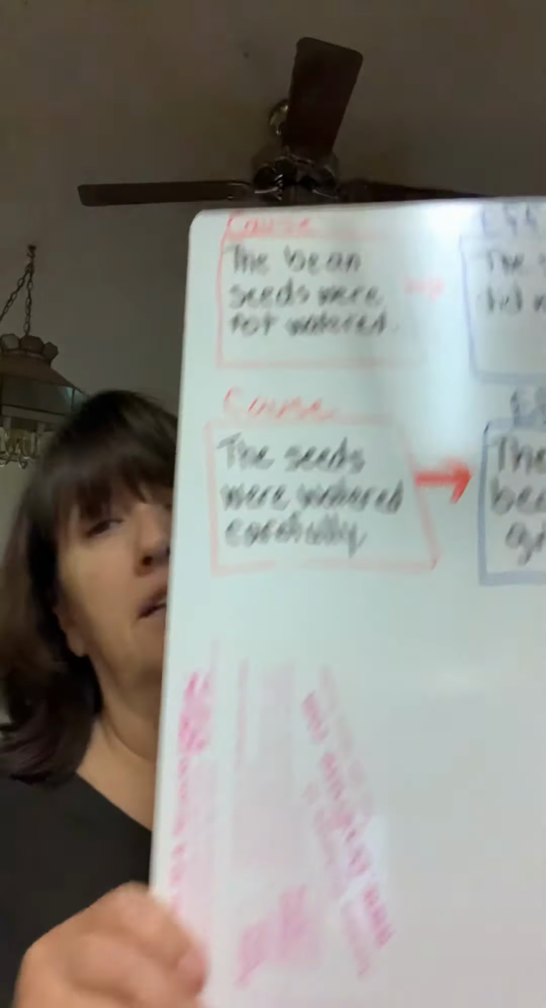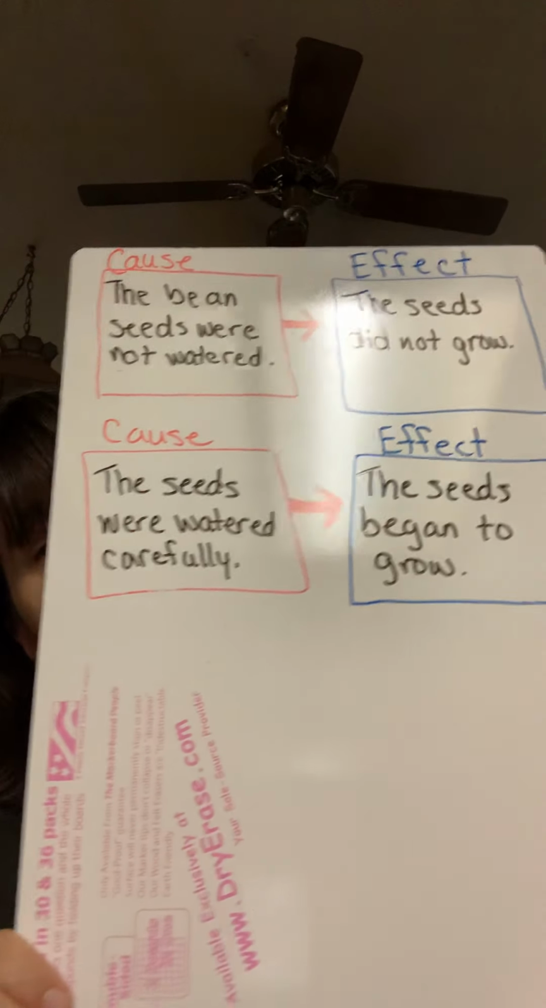The seeds were watered. And let's put carefully in there, because we can add way too much water or less water, not enough water, and they would not grow. Okay, so that's that. Gosh, that was so easy, wasn't it? Yeah, Mrs. Two, that was so easy.